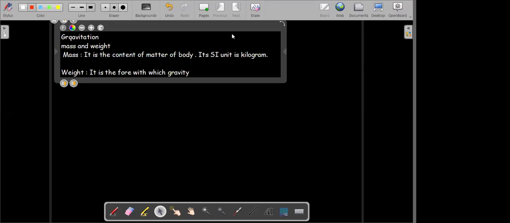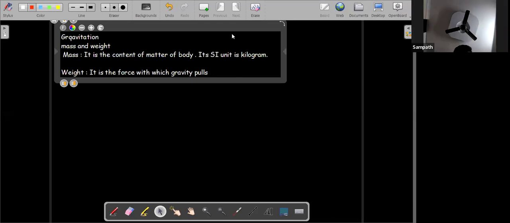However, in our regular life, we use mass and weight as synonymous to each other. But in reality, mass and weight are two different terms. One of them is the content of matter, how much matter, how many atoms, how many molecules are present. Whereas weight is the force. Of course, we know the difference between force and mass. So weight is the force with which gravity pulls an object.